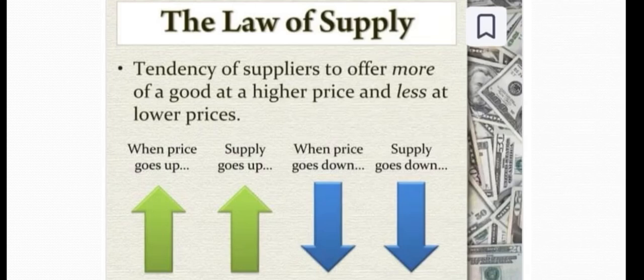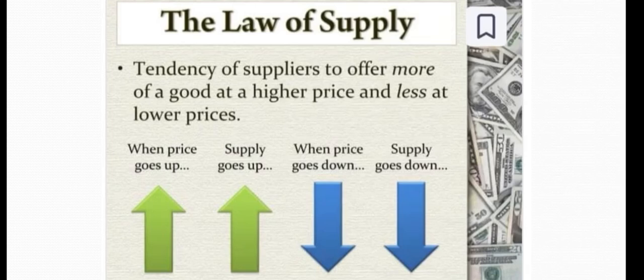Similarly, as per the law of demand, we also have to see the law of supply. Again there are four arrows, two green arrows and two blue arrows. The first two green arrows show that when price goes up, supply goes up. Whenever price goes up, supply also goes up. And the blue arrows show that when price goes down, supply goes down.